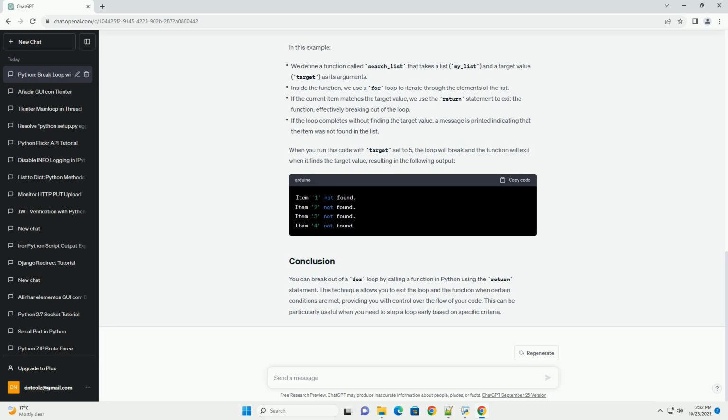When you run this code with target set to 5, the loop will break and the function will exit when it finds the target value, resulting in the following output.